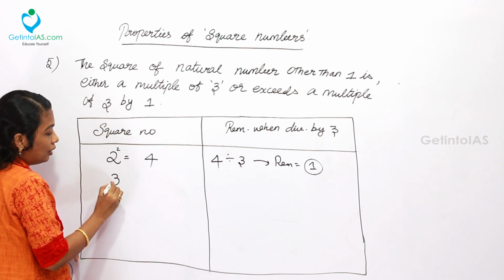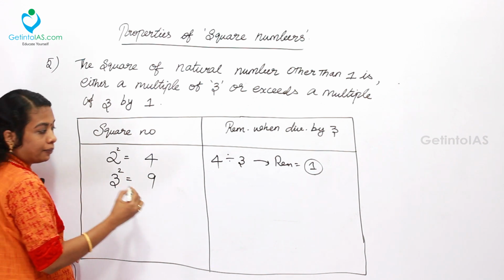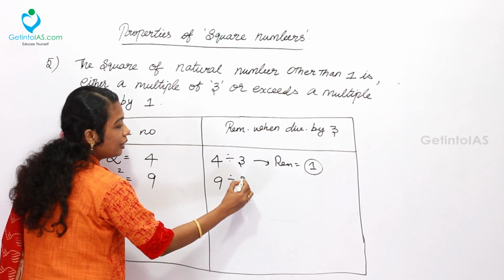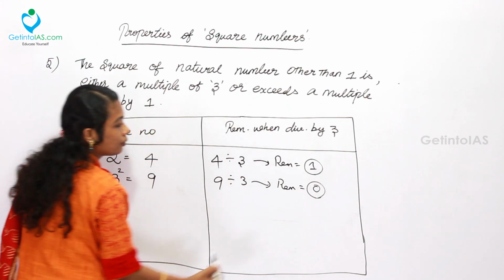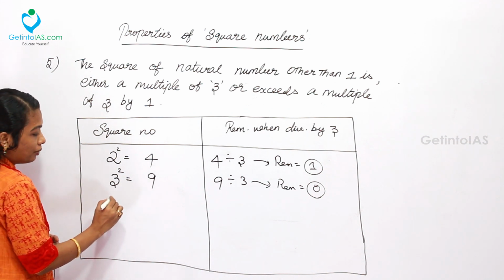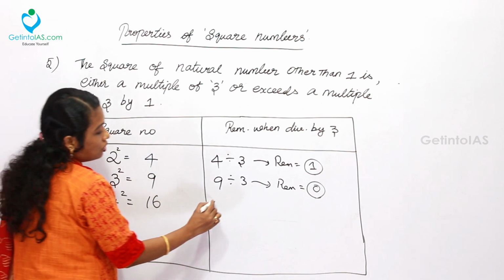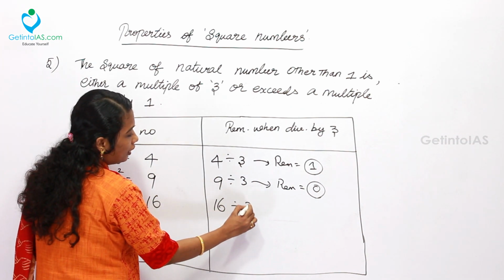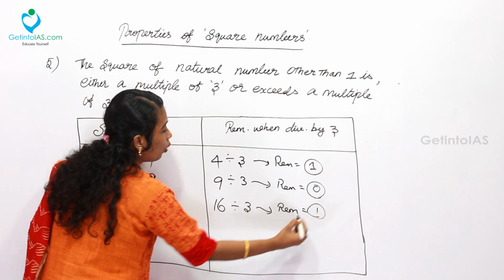Let me take another value, 3 square, which is simply 9. So 9 divided by 3 will give you the remainder 0. Like that you can check various numbers. Here I am going to give you 3 or 4 numbers. 4 square, which is 16. 16 divided by 3 will give you the remainder of 1.